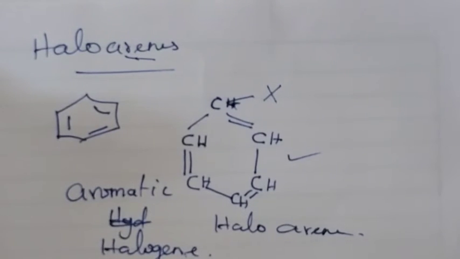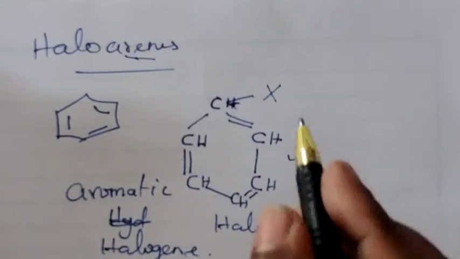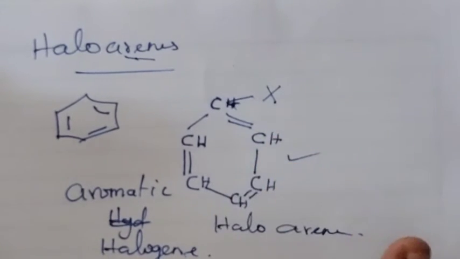About aromatic compound, you have to remember benzene is one of the important aromatic compound. From benzene, if one of the hydrogen atom is replaced by halogen, then the resultant compound is called haloarenes.